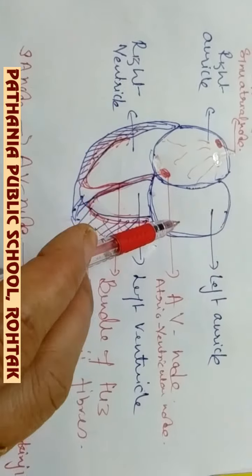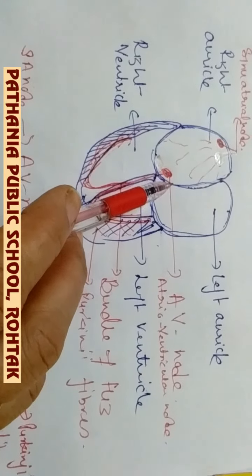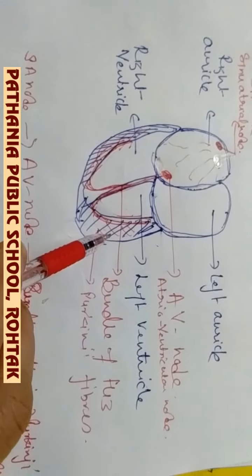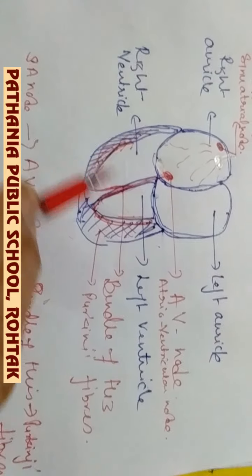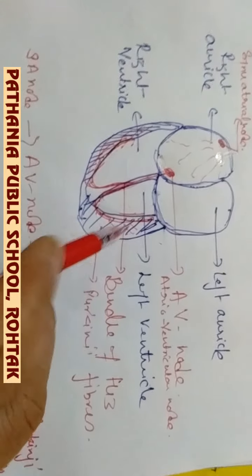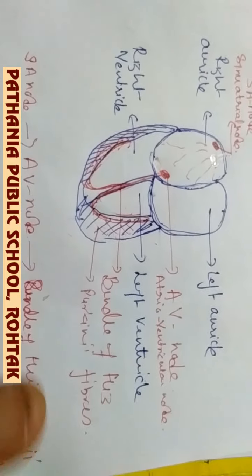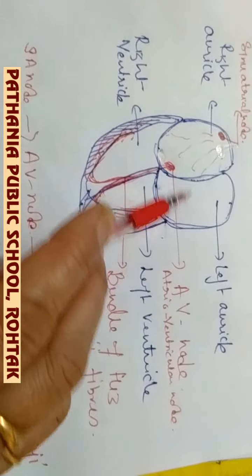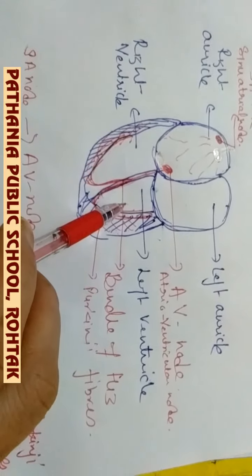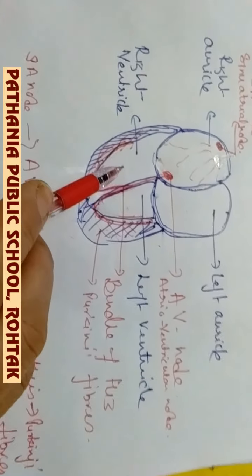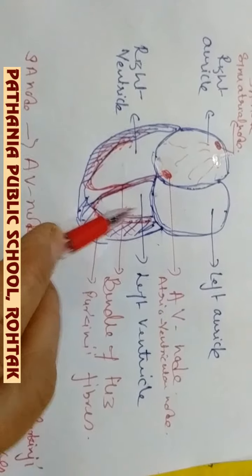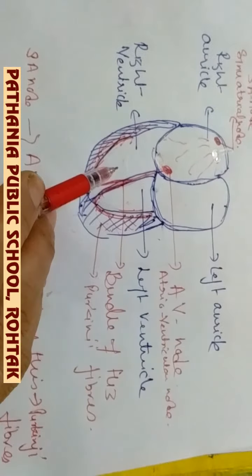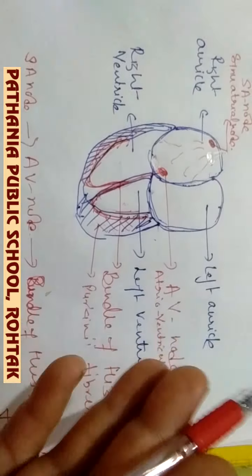Now come here, the thickness of the wall of the auricle, you can see both the auricles, is lesser than the thickness of the wall of the ventricle. You can see the walls of the ventricles are thicker than the wall of the auricle. Why? Answer number 1: because auricles are to pump the blood only to the ventricles, but ventricles are to pump the blood to the body, and to the lungs.